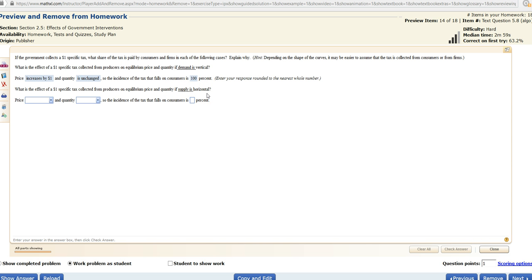So in this case, supply being horizontal means that suppliers actually have very elastic behavior, right? So if their behavior is elastic, then we should expect them not to bear the tax burden. So the question asks, the incidence of the tax that falls on consumers is how much? So if the suppliers don't bear the tax burden, the tax burden has to be borne by the consumers.